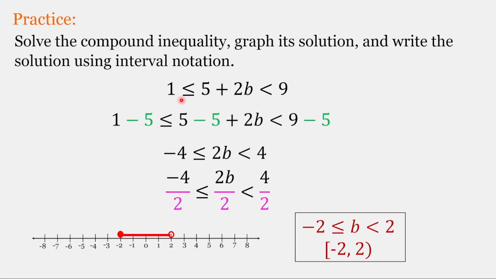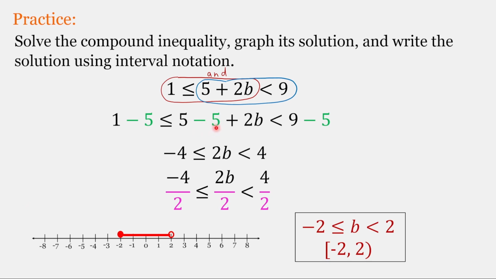In this second problem, we have the compound inequality 1 less than or equal to 5 plus 2b less than 9. Again, when written in this format, the two inequalities are joined with the word and. You can solve these separately. The first inequality would be 1 less than or equal to 5 plus 2b. And the second inequality is 5 plus 2b less than 9. But they do not have to be solved separately.